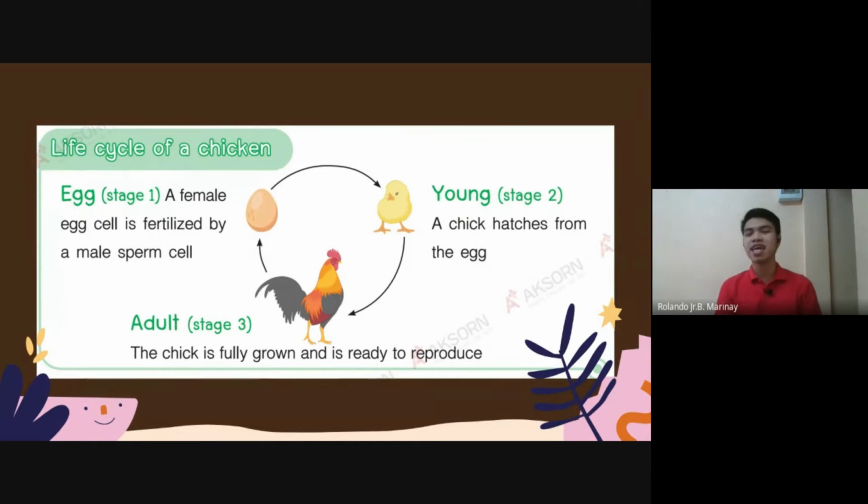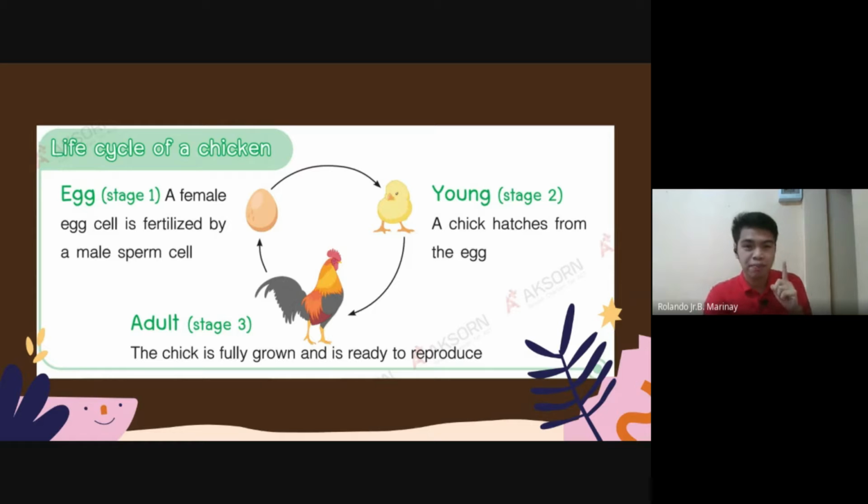Okay, this is an example of a life cycle. This is the life cycle of a chicken. It starts from the egg. A female egg cell is fertilized by a male sperm cell. This is the egg. This is stage 1, the number 1 of the life cycle of a chicken.